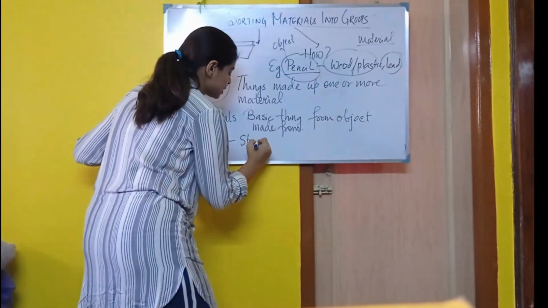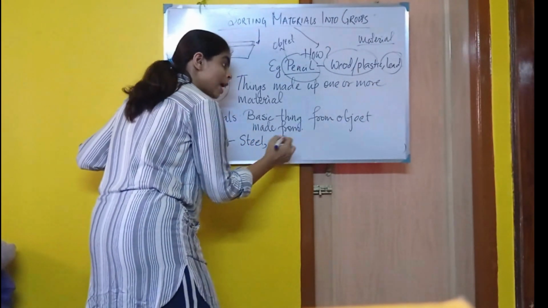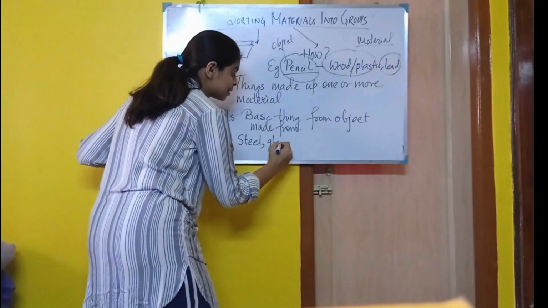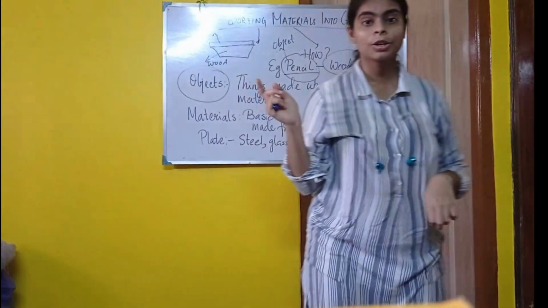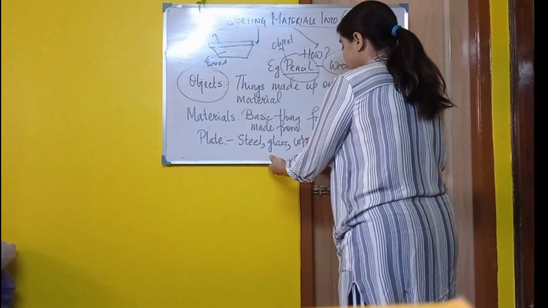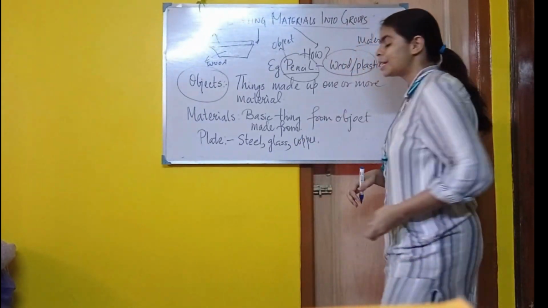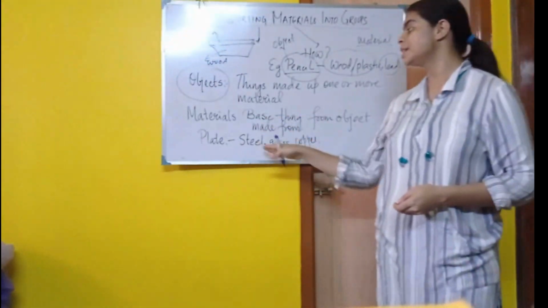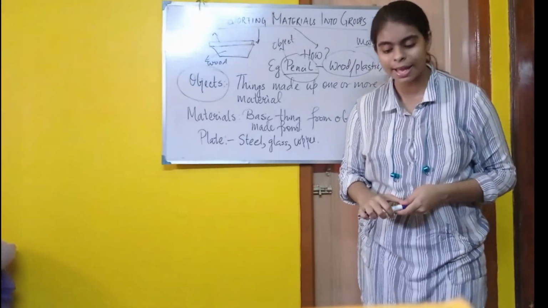Steel. We have steel in our homes. It can be made from glassware, right? It can even be made from copper, metals, other metals. So these are the materials that are used for making plate.